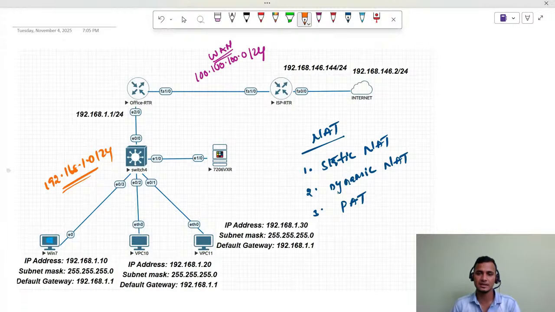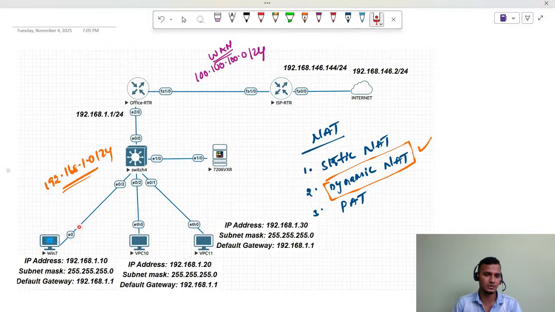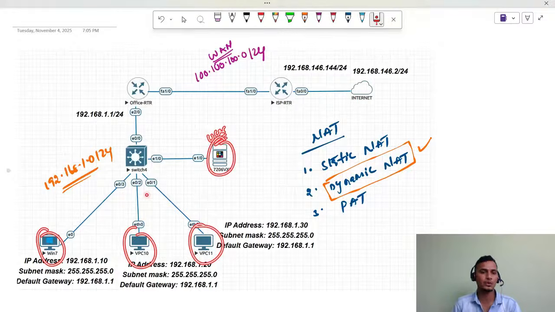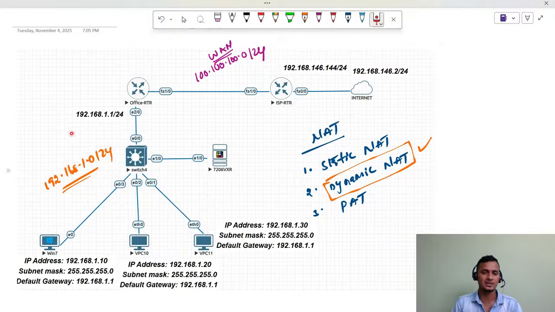So what is dynamic NAT? In which scenarios are we going to use dynamic NAT? See here, in our LAN infrastructure we have different users. Consider this is also a user as of now, to understand better. So one, two, three, and four. We have four LAN users. Dynamic NAT is nothing but a group of private IP addresses mapped with a group of public IP addresses. I have four LAN users, and I have only two public IP addresses. So how am I going to map here?